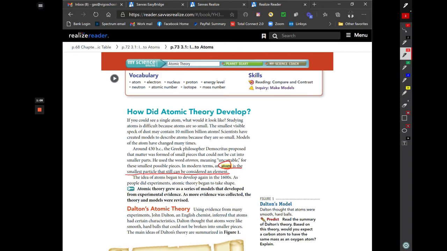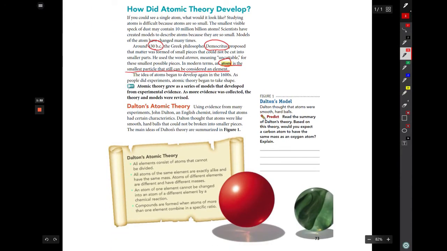The person who sort of named this was Democritus. Back in 430 BC, he was a philosopher, and he's the one who first proposed that if you took matter and began to cut it into smaller parts, eventually you would get to this very smallest piece that was uncuttable. You couldn't cut it anymore, and the term for that was atomos, and that's where he came up with the name for atom.